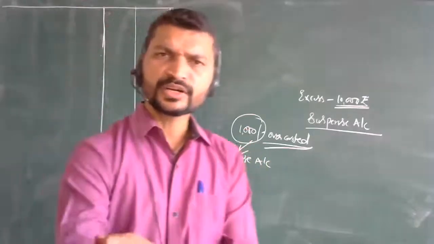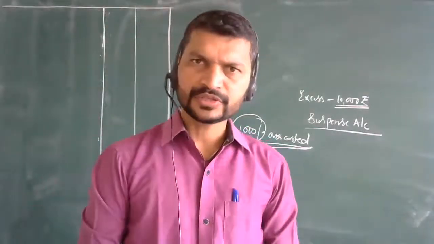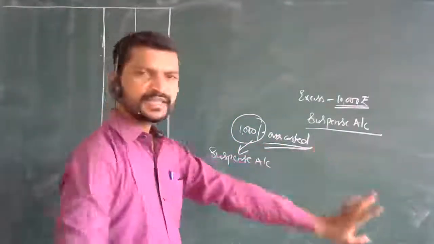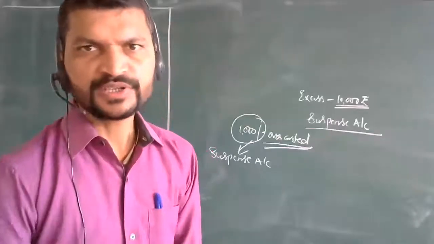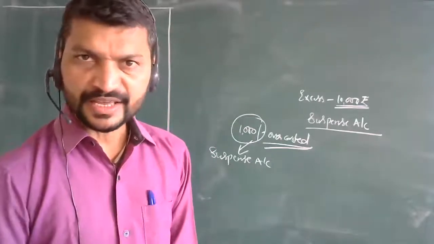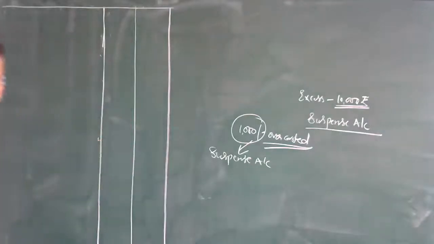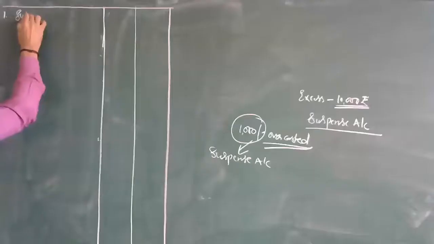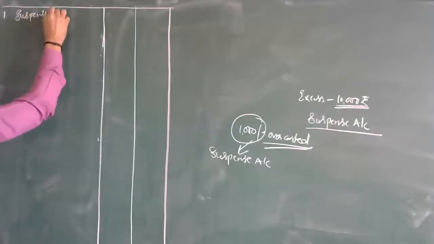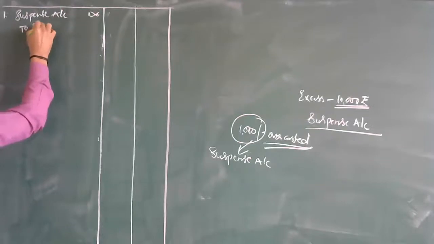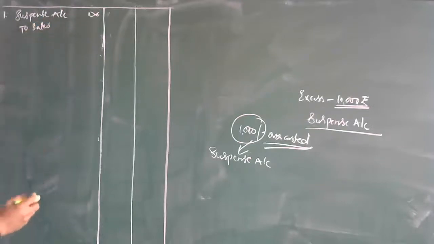So what will be the journal entry now? When you are taking it back, suspense account debit to sales return account. This is the first entry for the rectification of errors. Now we are going to correct these entries. Suspense account debit to sales return account.